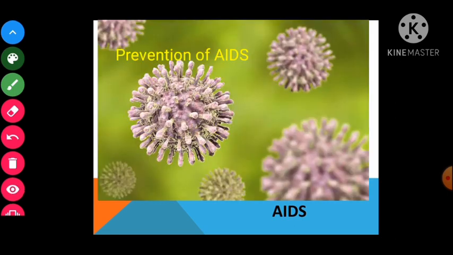So talking about the prevention of AIDS, awareness and precaution are the only option to prevent AIDS. And children, the National AIDS Control Organization, that is NACO, in 1991 in India and many other NGOs are doing a lot to spread awareness. Even WHO has started a number of programs to control the spread of the disease, right?